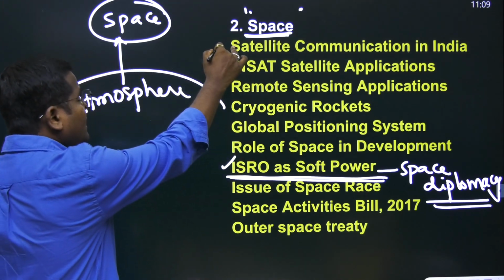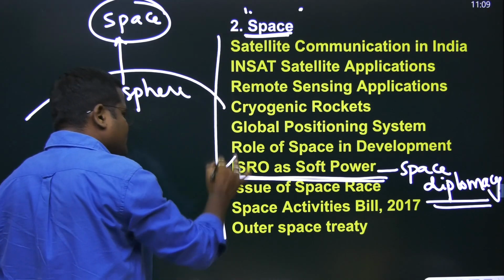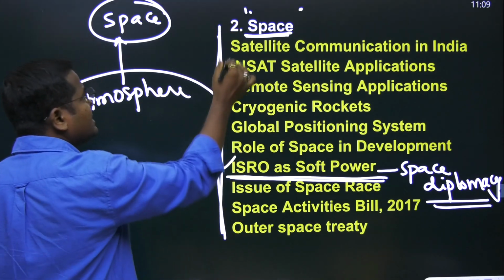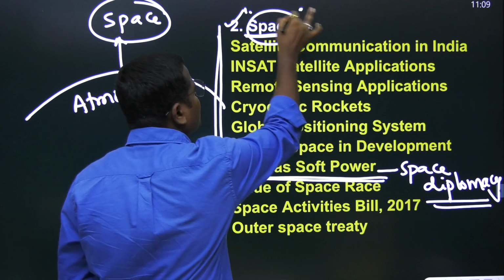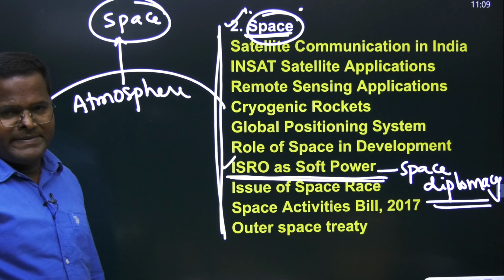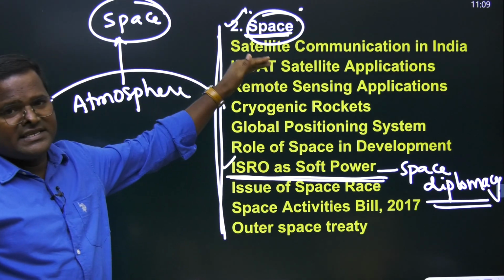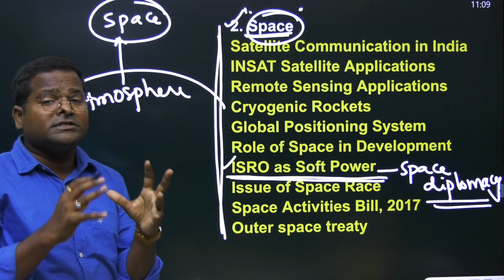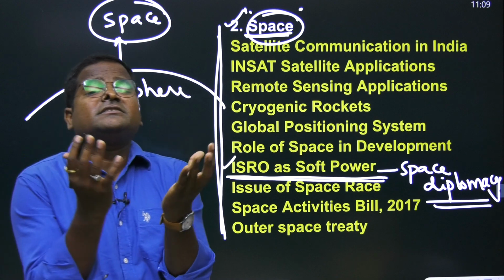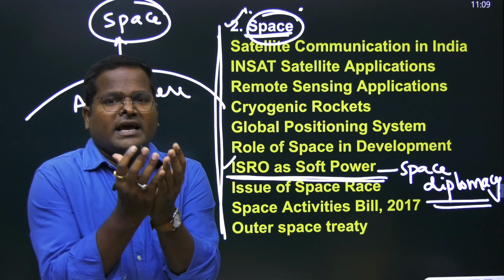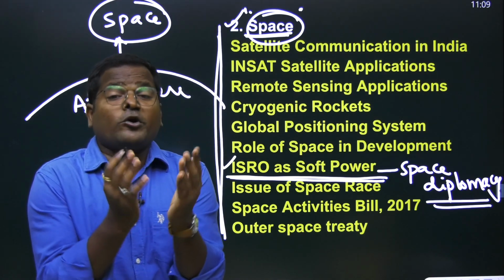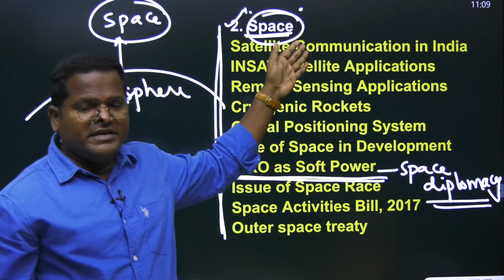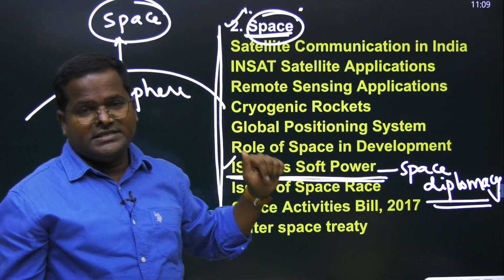Okay, now in the subsequent classes, we will try to read every topic of space technology, because if space technology improves, what happens? The majority of resource allocation and resource utilization will become very easy, and resource monitoring will become easy. Policy implementation also we try to do with space technology.